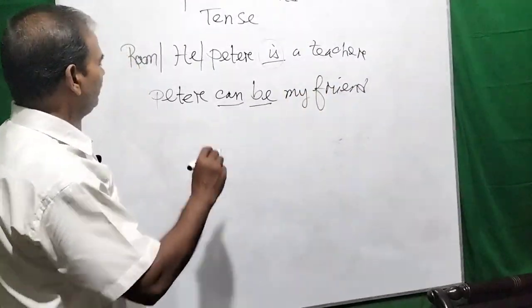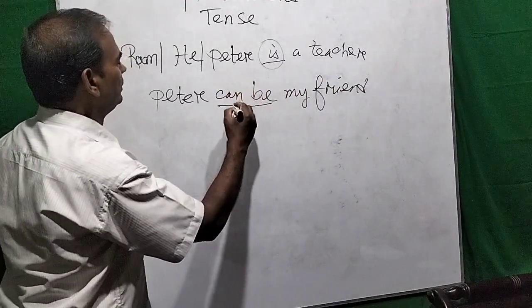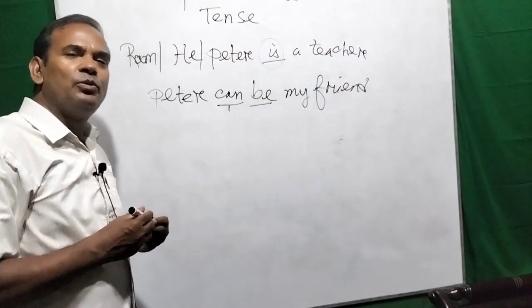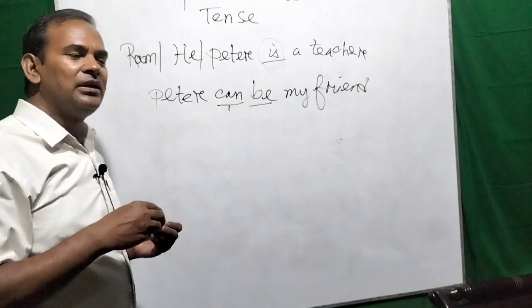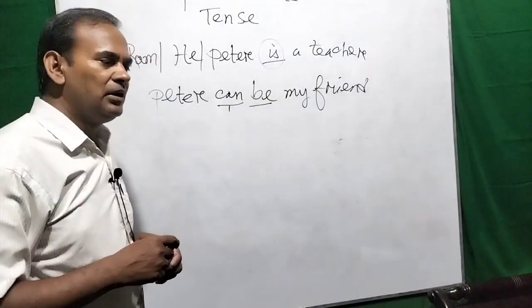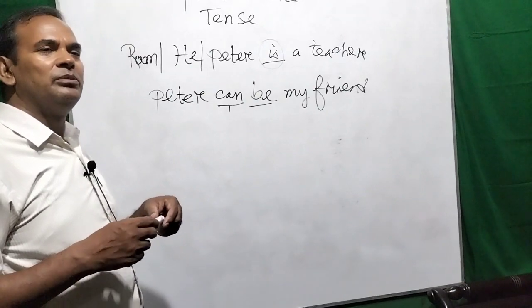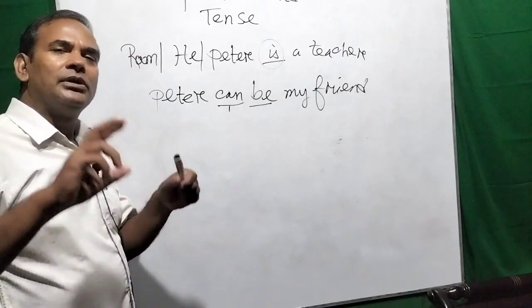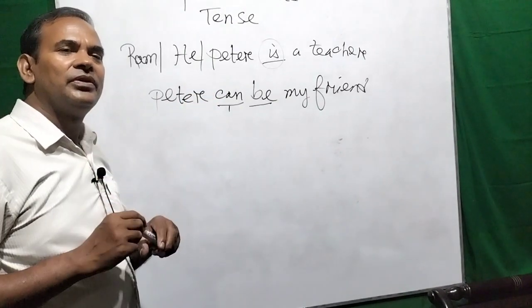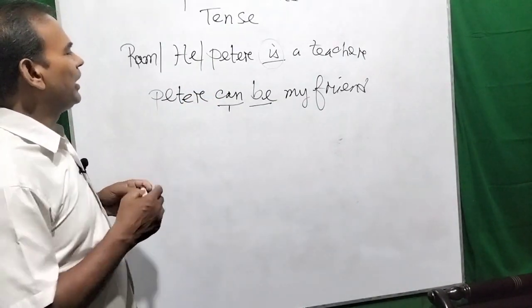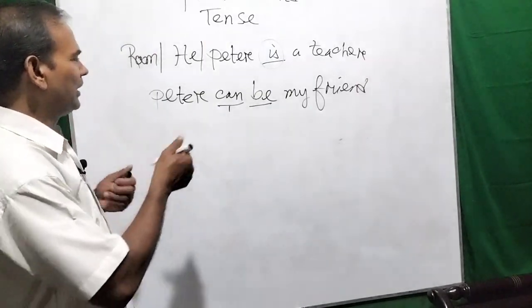And what is a modal auxiliary verb? The modal auxiliary verb is the verb where there is no change in the formation of the verb after any subject. Can, may, must.